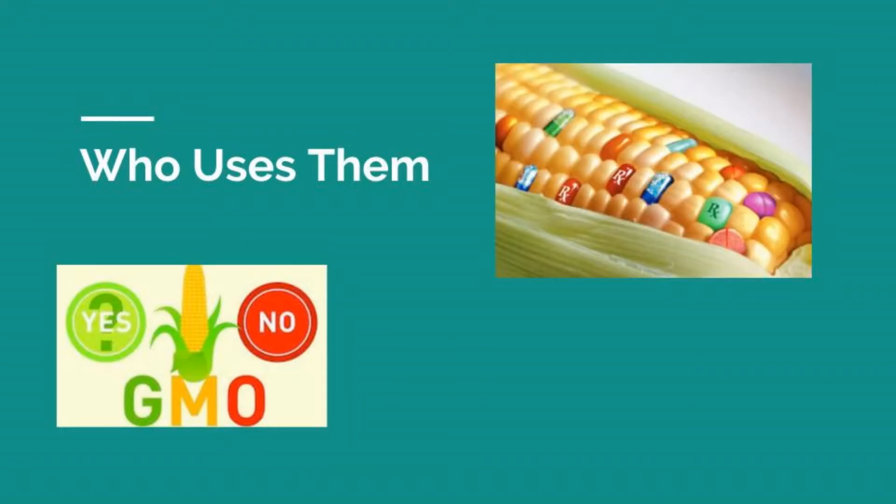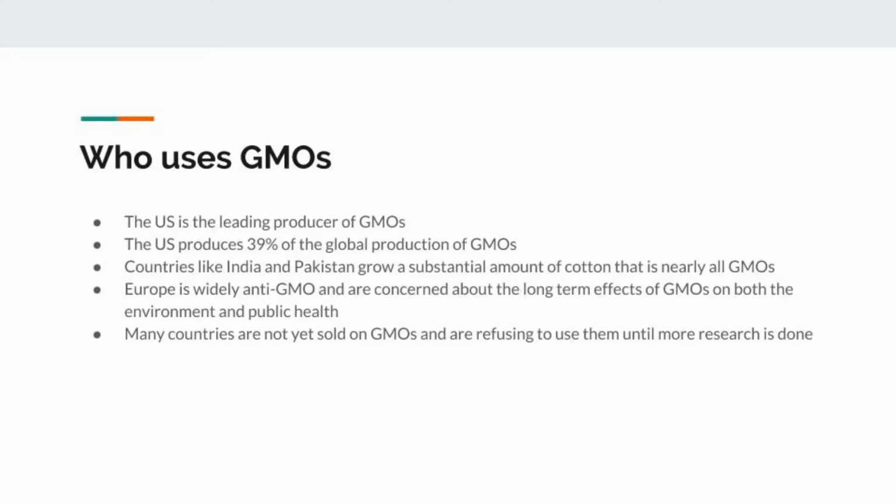Who uses them? The U.S. is the leading producer of GMOs. The U.S. produces 39% of the global production of GMOs. Countries like India and Pakistan grow a substantial amount of cotton that is nearly all GMO. Europe is widely anti-GMO and are concerned about the long-term effects of GMOs on both the environment and public health. Many countries are not yet sold on GMOs and are refusing to use them until more research is done.